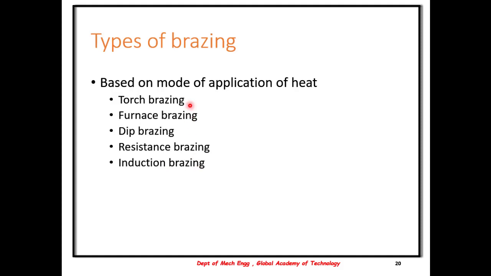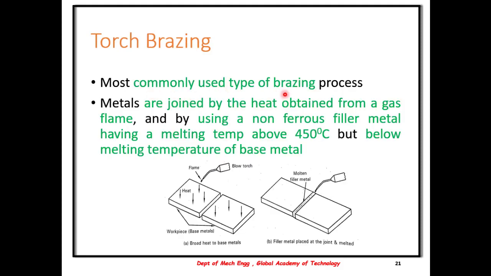The various types of brazing are shown here: torch brazing, furnace brazing, dip brazing, resistance brazing, induction brazing. Torch brazing is the most common type of brazing. The metal is joined by the heat obtained from a gas flame and by using a filler material. As I said previously, the melting temperature is above 450 degrees but below that of the base material. The blowtorch blows the flame here, and as the filler material is applied, the gap is filled and the joint is formed.